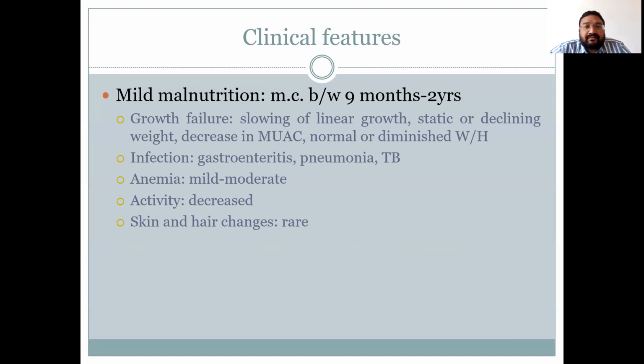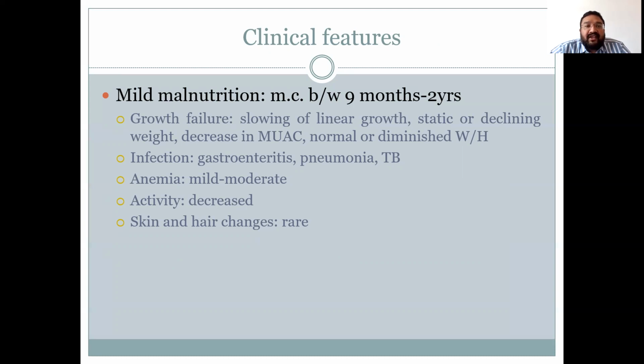Clinical features. On the basis of clinical features, PEM is classified into mild, moderate, and severe malnutrition. Malnutrition is common in children between the age of 9 months to 2 years. It is characterized by growth failure, that is slowing of linear growth, static or declining weight, decrease in mid-upper arm circumference, and normal or diminished weight for height measurement.